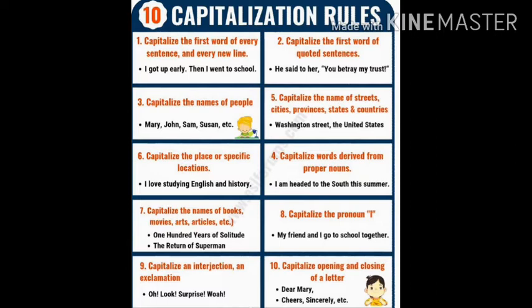Now the fifth rule of capitalization: capitalize the names of streets, cities, provinces, states, and countries. We have discussed these rules in the first slide as well, like Washington Street and the United States. So these names should be capital. The first letter of streets, countries, and cities should be capital as well.